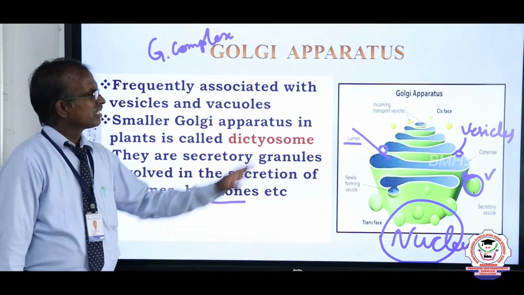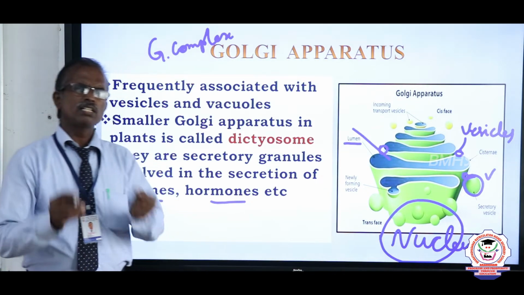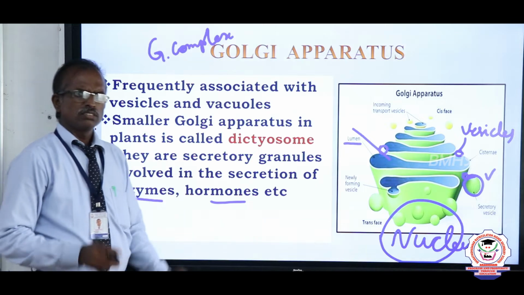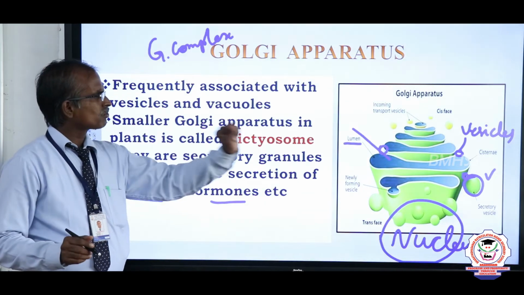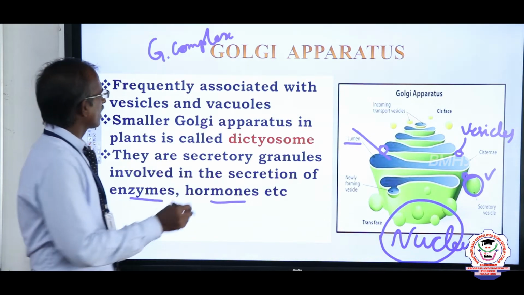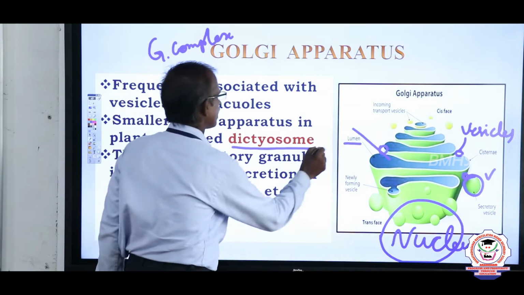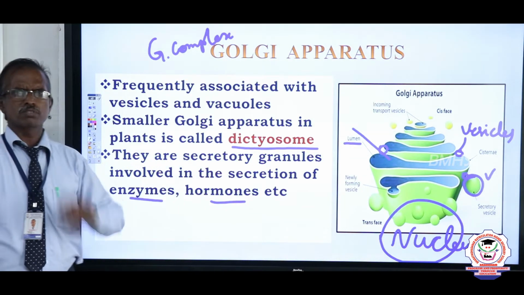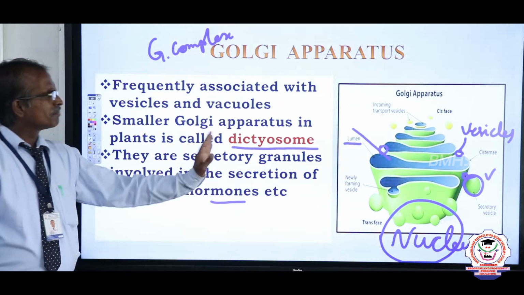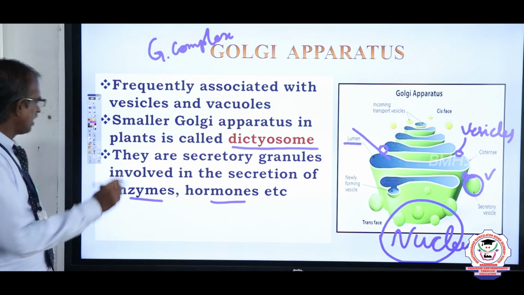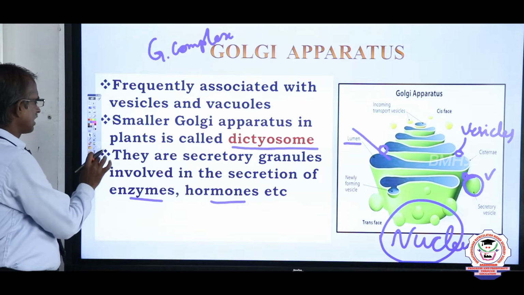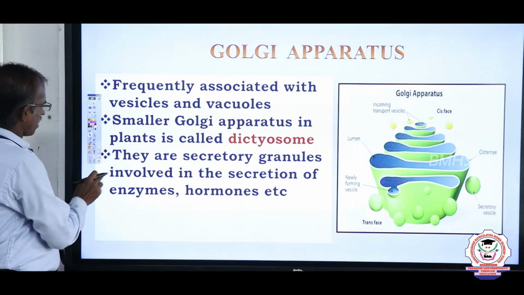Now, in the case of the plant cell, the Golgi apparatus is a very minute structure. The Golgi apparatus present in the plant cell is what we call dictyosomes. Its main function is cell secretion. We go on to the next part.